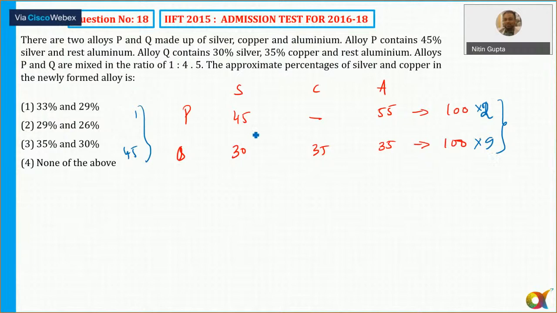So percentage of silver. In P, the silver value 45 I multiply by 2, so silver is 45 into 2. And in Q the silver is 30 into 9. Then copper: in the first it is 0, in the second it is 9 into 35.